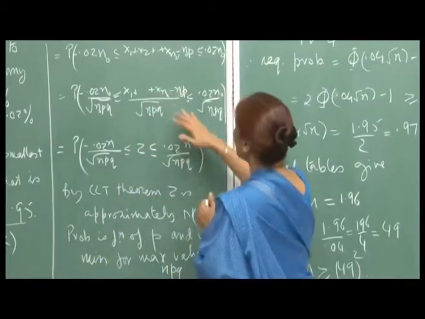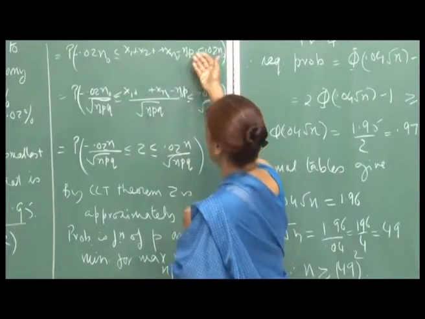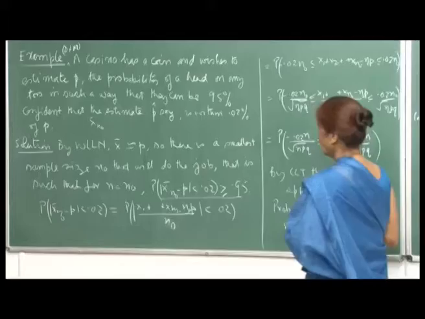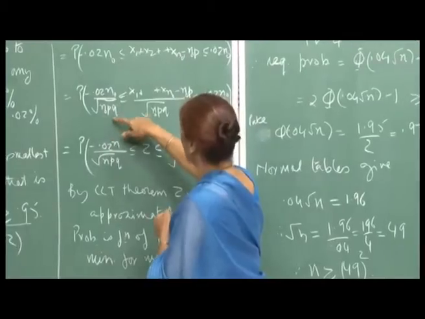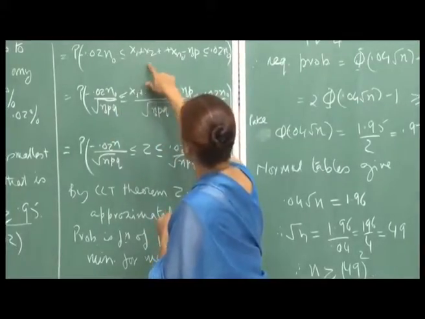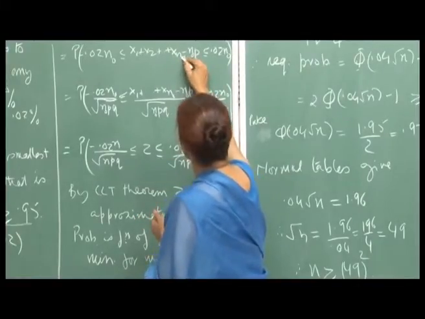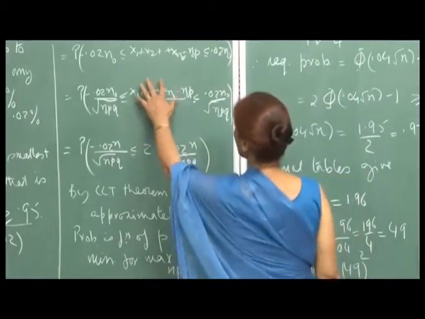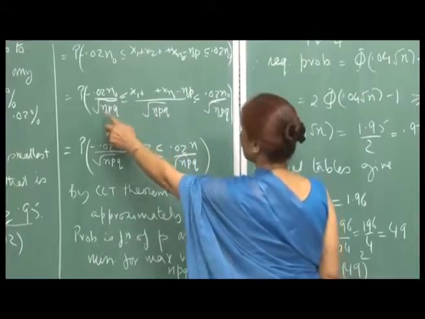Now I have this event, and if I divide all the terms by the square root of n naught p q, because the variance of each X i is p q, and therefore the variance of X 1 plus X 2 plus ... plus X n naught will be n naught p q, so dividing by the standard deviation, this event is the same as this. So, the probabilities are the same.